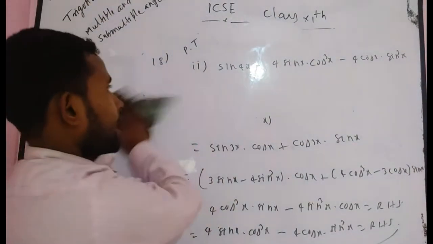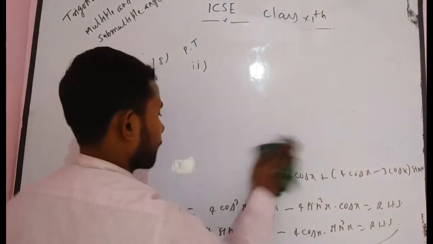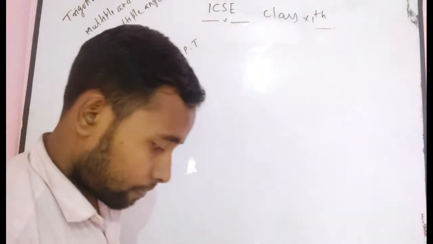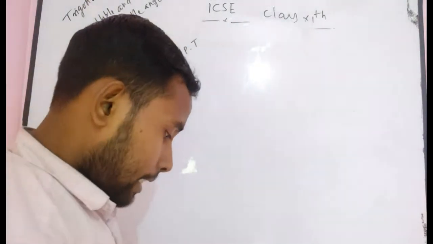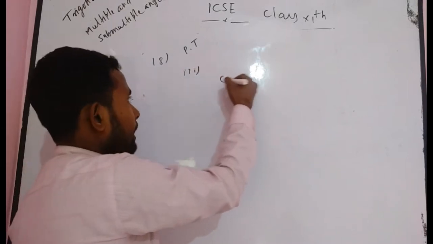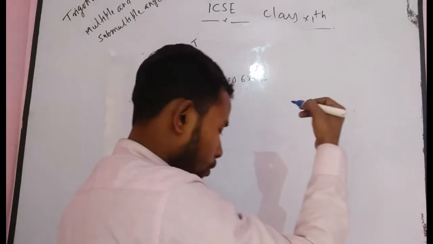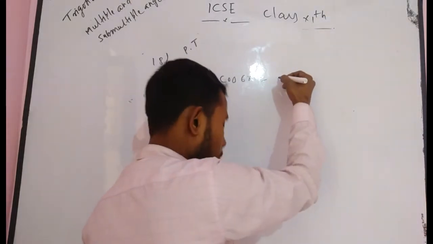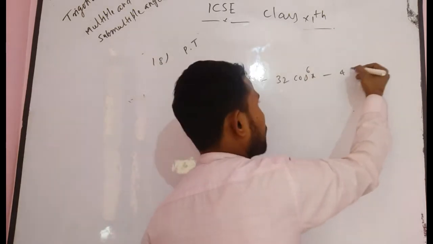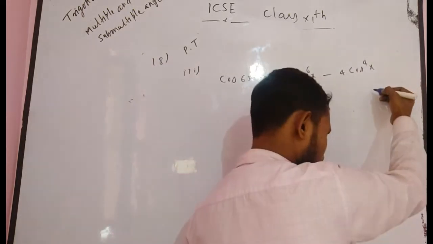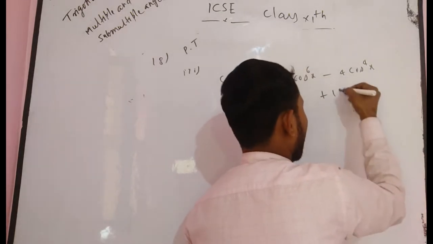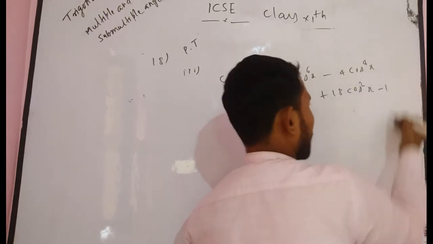Again I take the next problem for you. In the next question, the third, it is given that you have to prove that cos 6x is equal to 32 into cos x whole to the power 6 minus 4 into cos x whole to the power 4 plus 18 into cos square x minus 1.